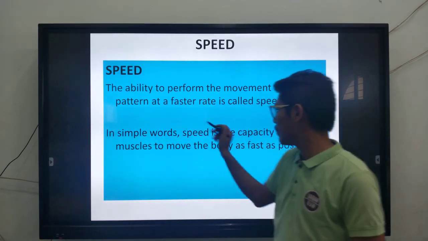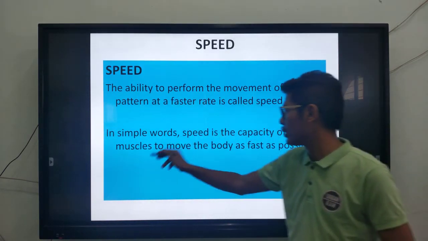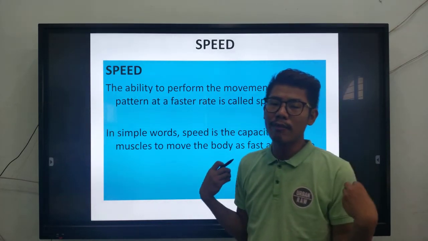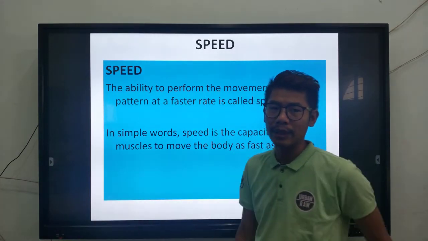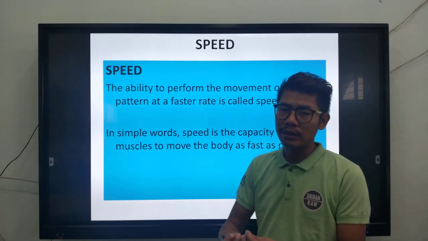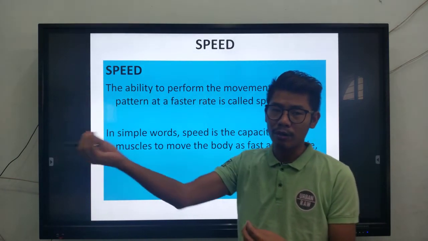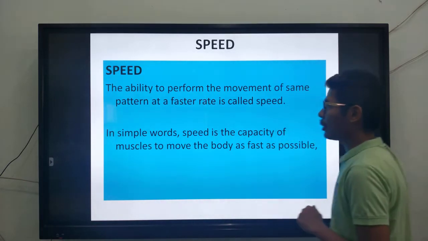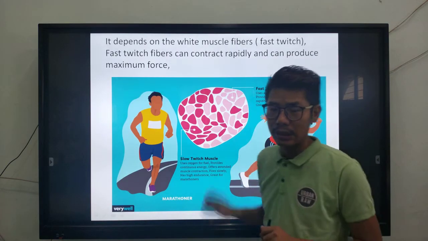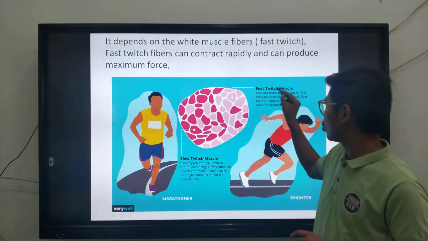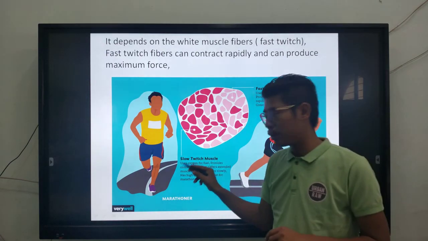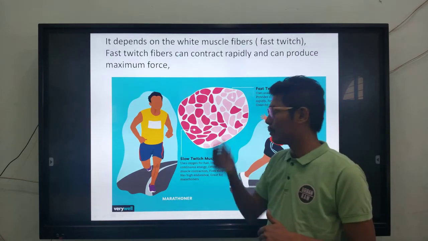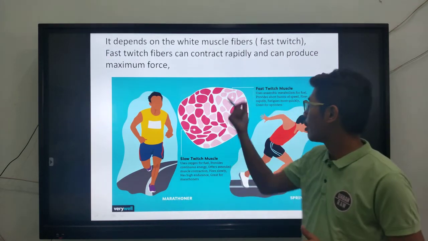In simple words, speed is the capacity of muscle to move the body as fast as possible. So it's about how your muscles move your body. Depending upon that, your body will be moving at a faster rate or at a slower rate. But you have to understand one thing, our body consists of 2 types of muscles. One is called the fast twitch muscles and the other we call slow twitch muscles, or we can also understand it like this, red muscles and white muscles.